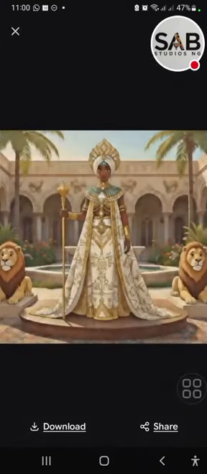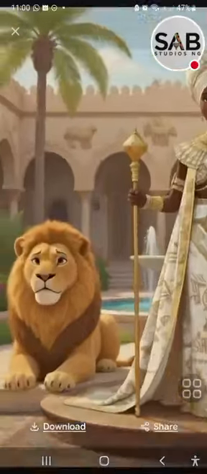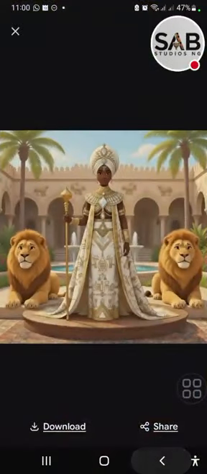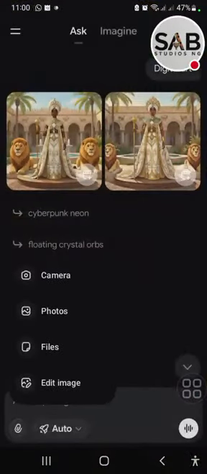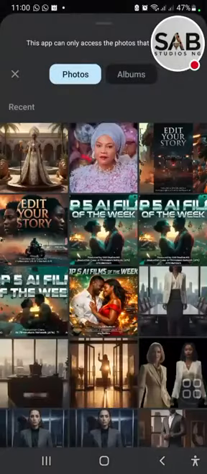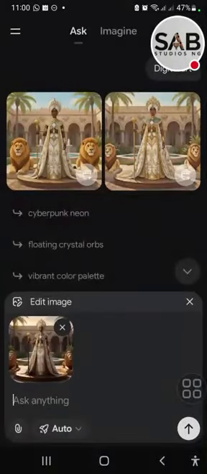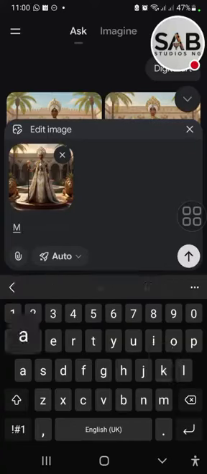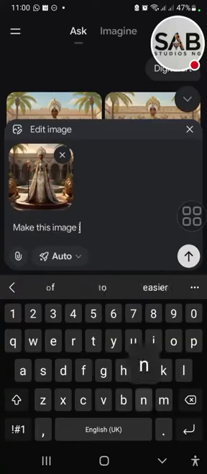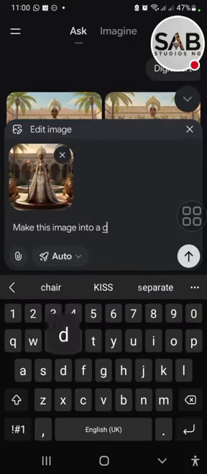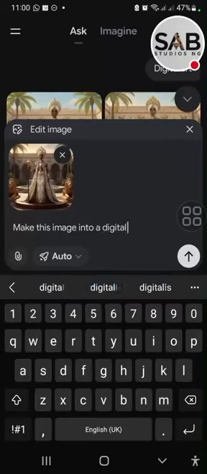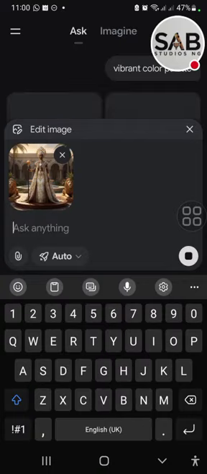Okay, you guys, so this lion is complete. I need to input that image again, and then say make this image into a digital art postal image. Okay, so yeah, that's it.